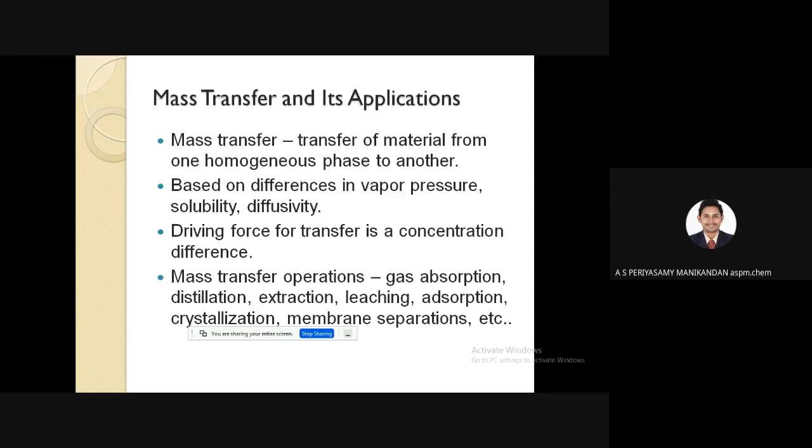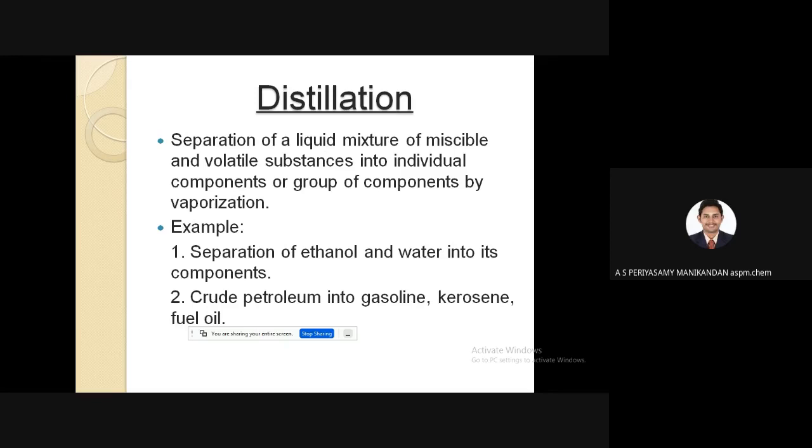These are some of the applications pertaining to mass transfer operations. Distillation is one of the important operations in mass transfer, where the separation of liquid and vapor takes place with the driving force we call relative volatility.